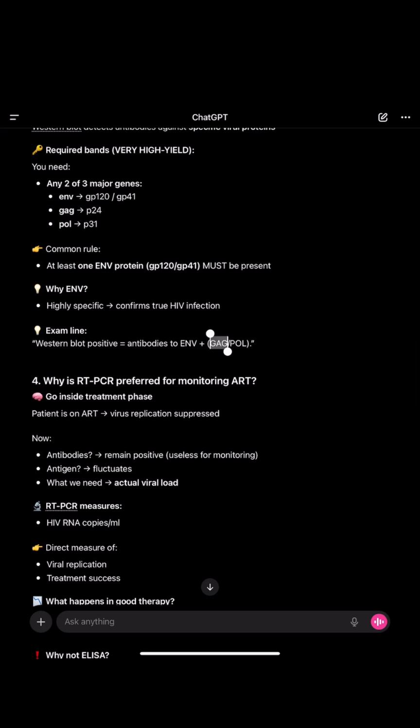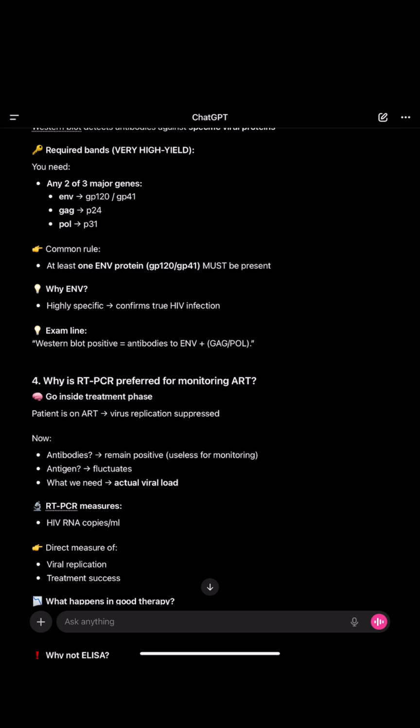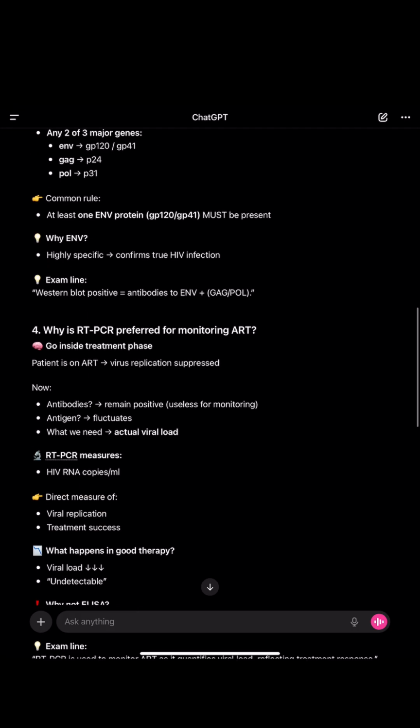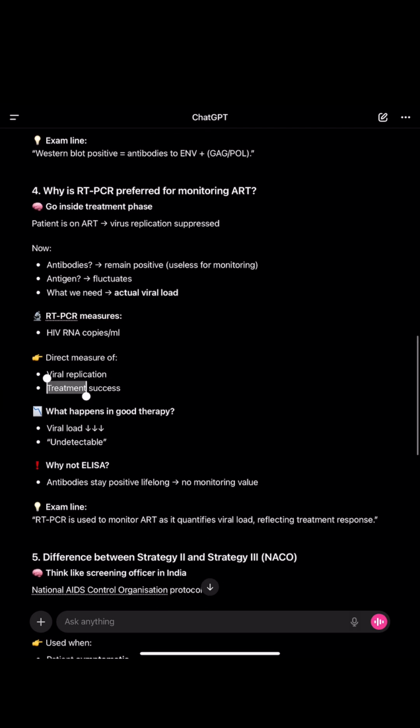Why is RT-PCR preferred for monitoring ART, antiretroviral therapy? The patient is on ART, virus replication is suppressed. Okay. Now what will happen to the antibodies? They remain positive, useless for monitoring. And what will happen to the antigen? It will fluctuate. So what we need is the actual viral load. RT-PCR measures HIV RNA copies per ml, a direct measure of viral replication and treatment success.